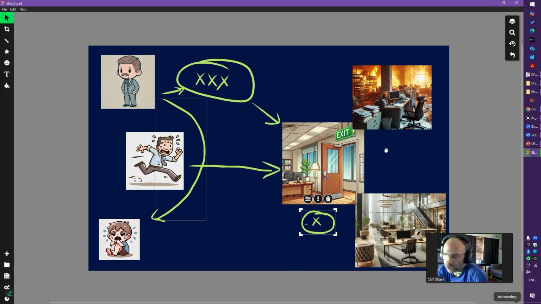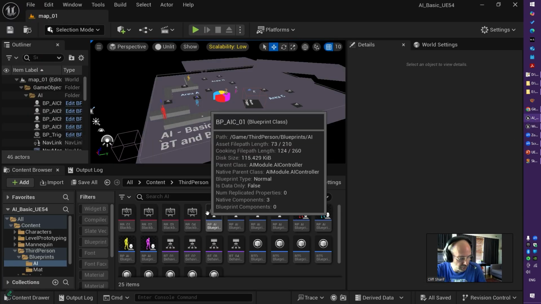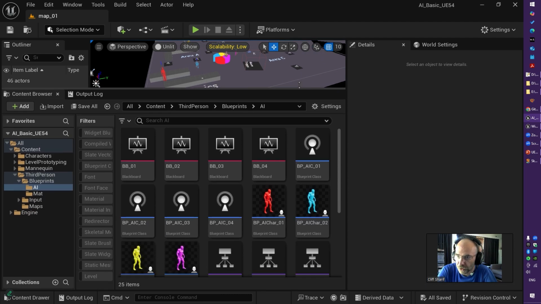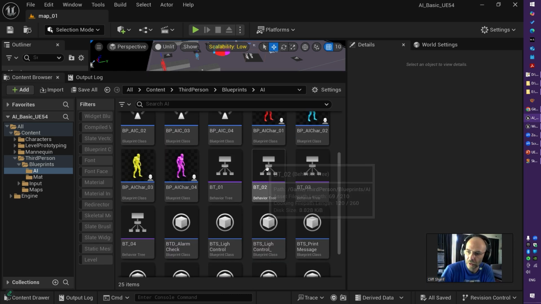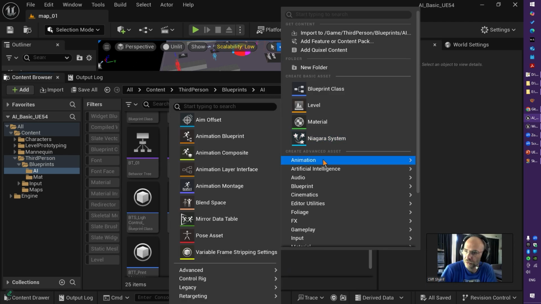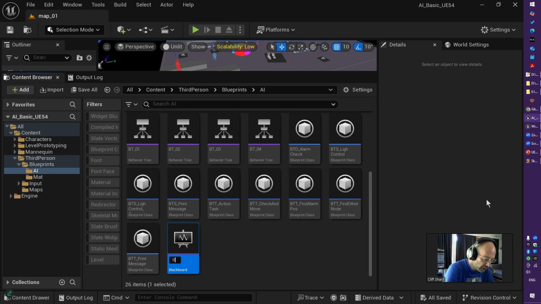The knowledge in Unreal Engine will be implemented in something called Blackboard. So when you want to implement the knowledge of your AI characters, you need to use an object called Blackboard. If you right click and go to Artificial Intelligence, choose the Blackboard object. I call it bb_00.